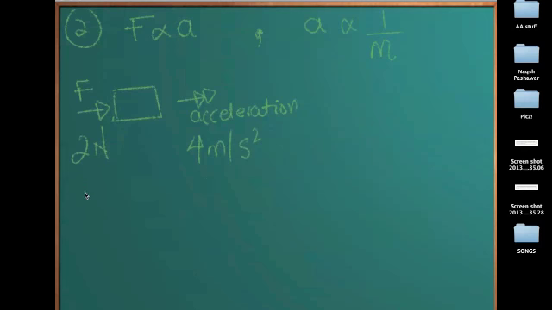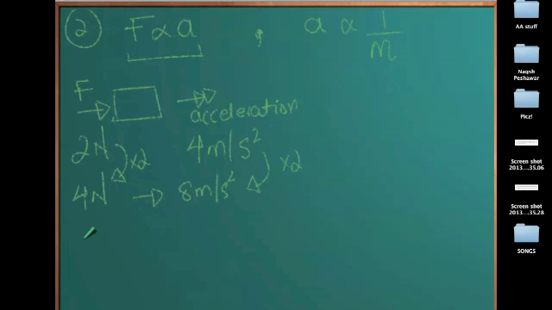A force of 4 newtons will result in an acceleration of, since they are directly proportional, the force is doubling, or 2 times the original amount, so the acceleration will be 2 times the original amount, which would be 8 meters per second square.